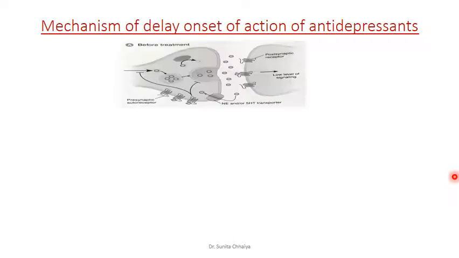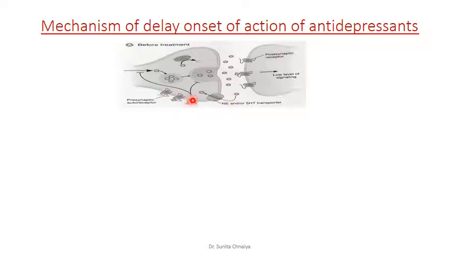Here in this figure, before treatment, when neurotransmitters are released, their global release level is very low at the pathological level. When they are released, they bind with the respective receptor, and some of them are taken back up by the transport pump, or they can bind with the presynaptic autoreceptor.